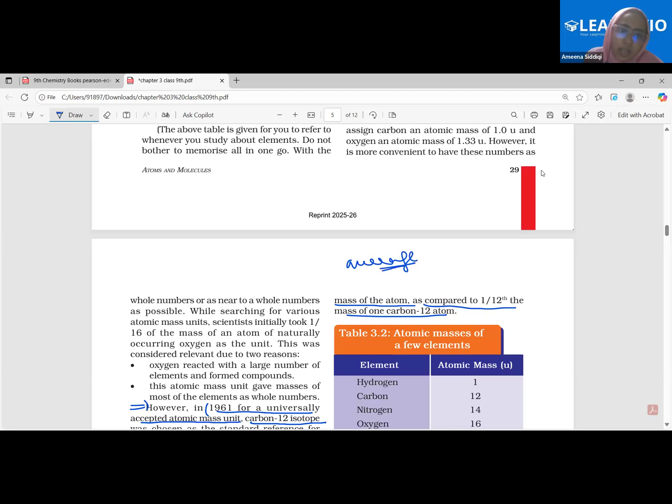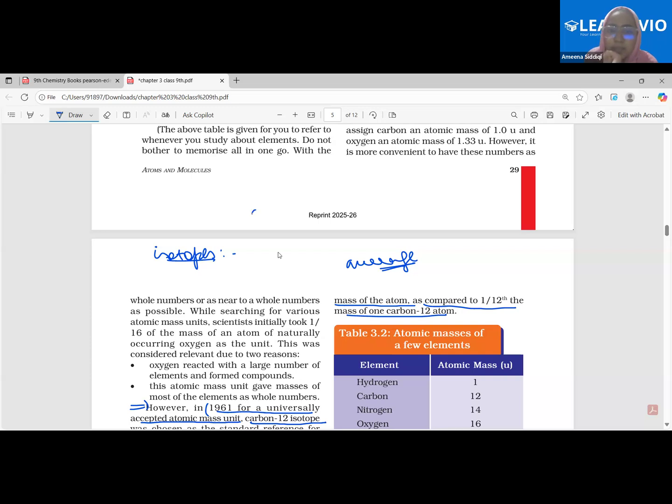See, when we found that isotopes are present, what were isotopes? Can you tell me? No worries, you must be busy revising the half yearly syllabus. Isotopes, basically, are atoms of the same element which have different mass.